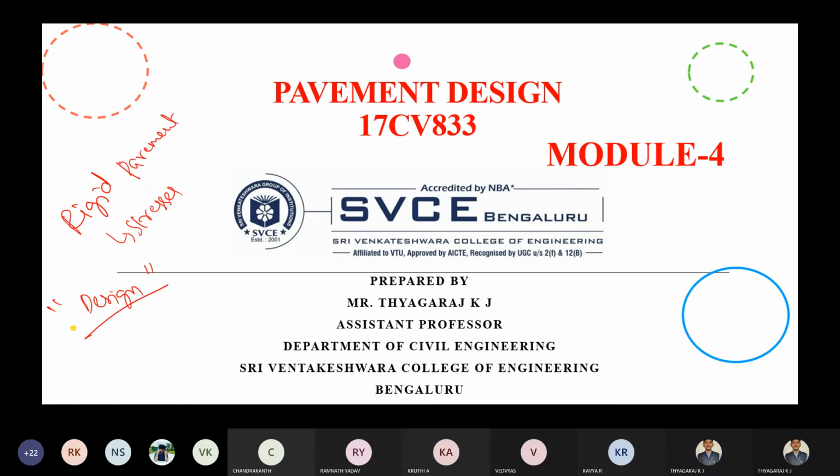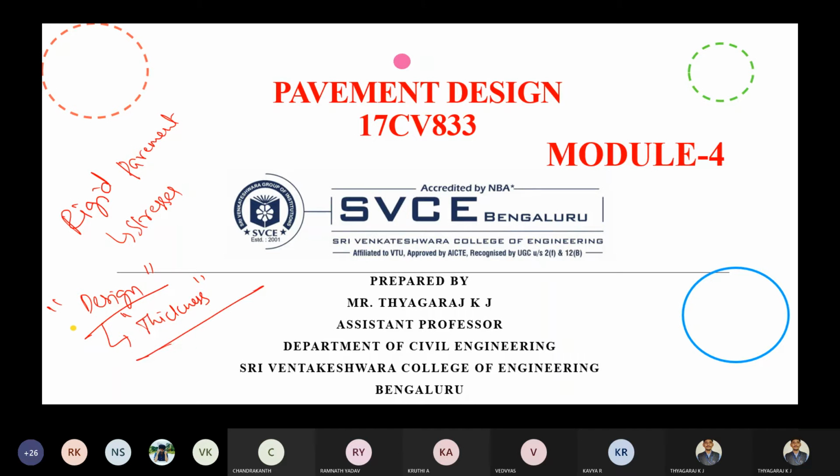A separate code is there, the IRC 58 code, for designing the rigid pavement. Using that code book we are going to design. As already known to us, design of pavement means determining the thickness. So before going to